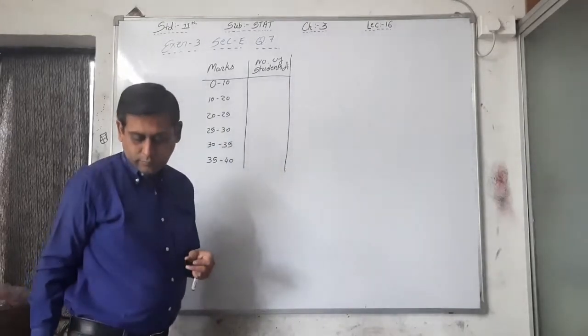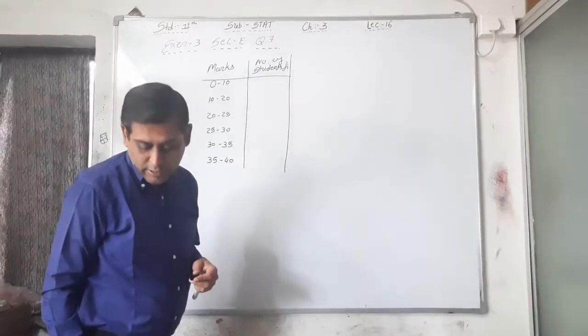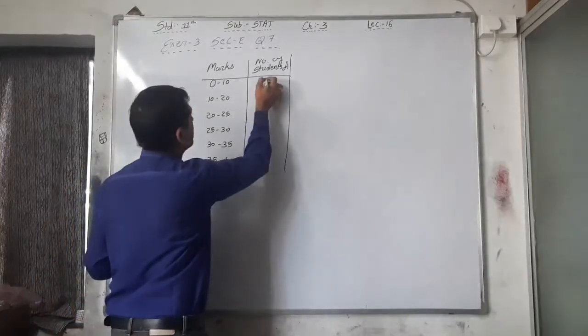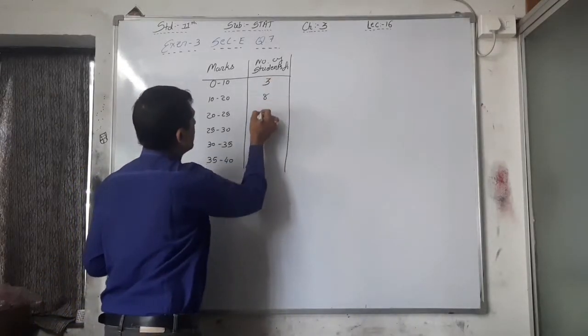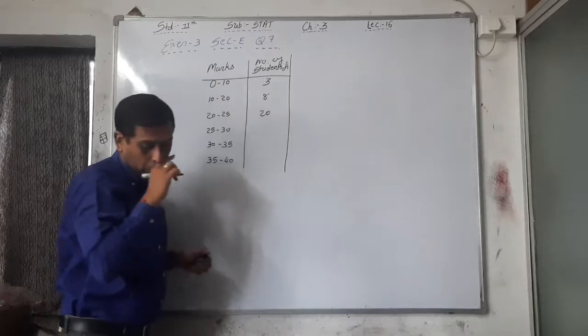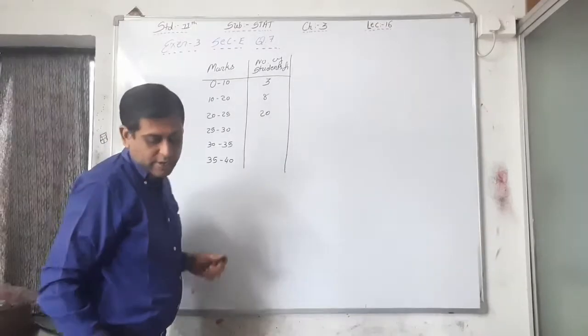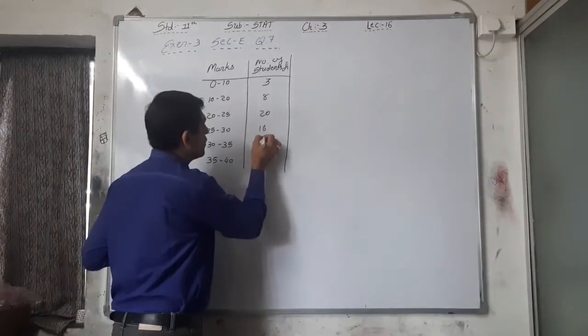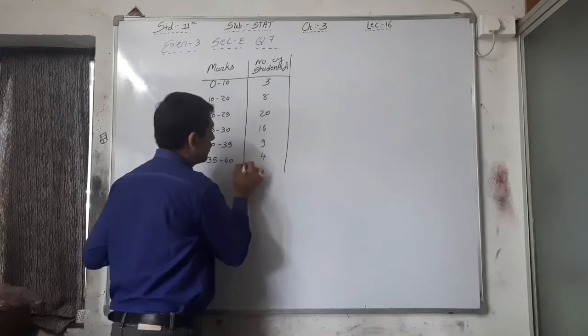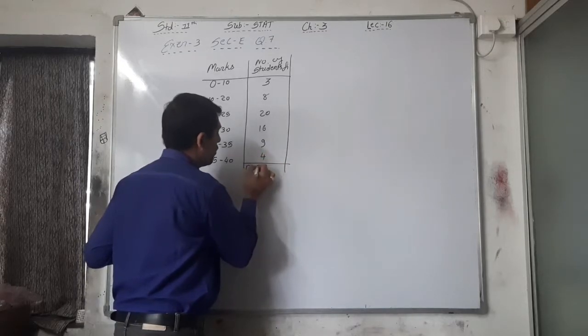Right? What is your Fi? 3, 8, 20, 16, 9 and 4. What is your N?